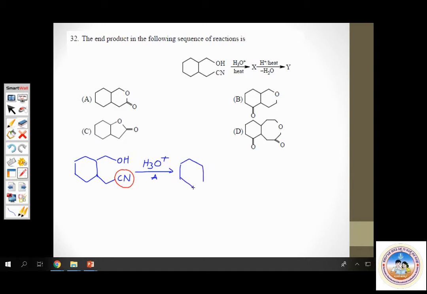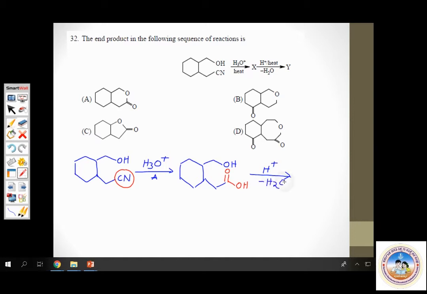Let's check this. OH remains the same. OH is intact. Now the CN part becomes COOH, carboxylic acid. Now what is being done? This is further heated in presence of an acid, H plus heat, and water is lost.